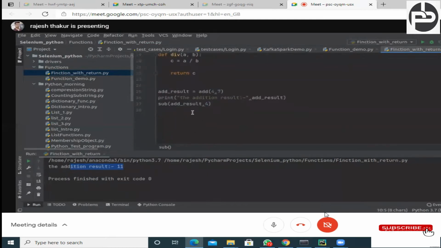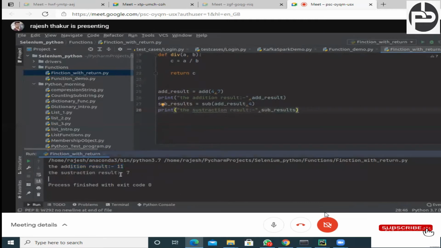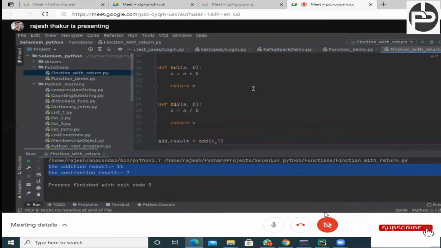So what we can do, I can store it in something like subtraction_result, and now we can print this statement, Ctrl+C and Ctrl+V, and that's all. Addition result, this should be the subtraction result, and this should be what? Subtraction result, sub_result. Okay, cool. Now you can understand what we are doing. So this is all about the return type statement.